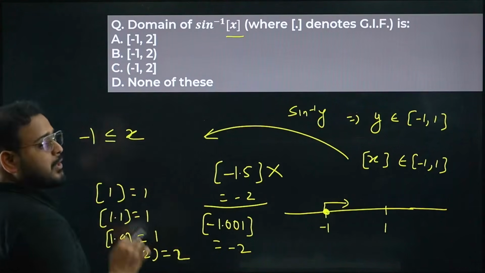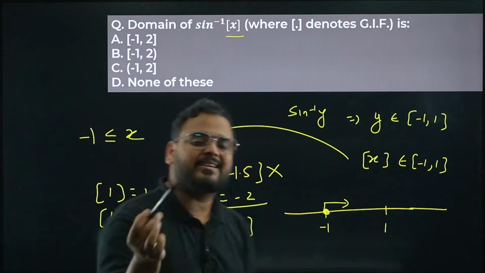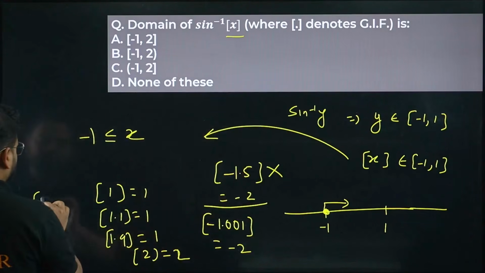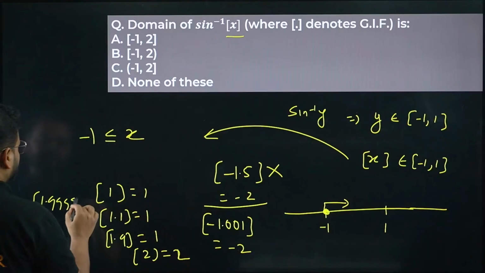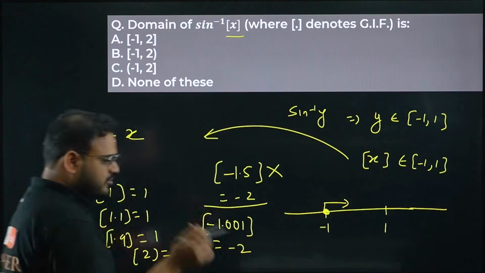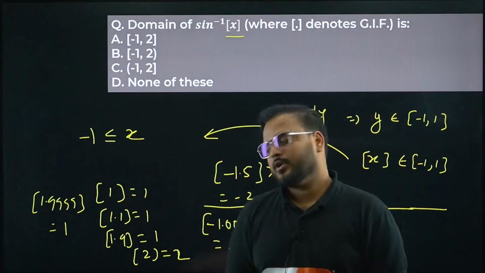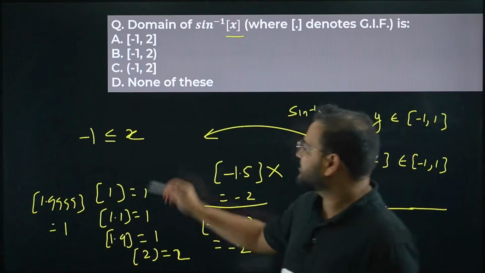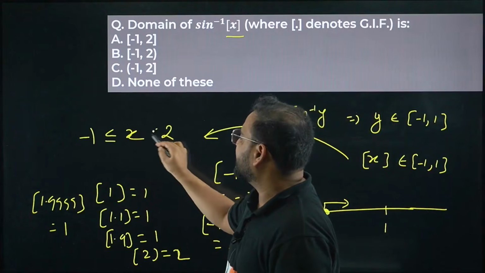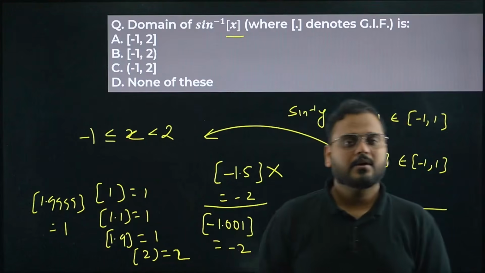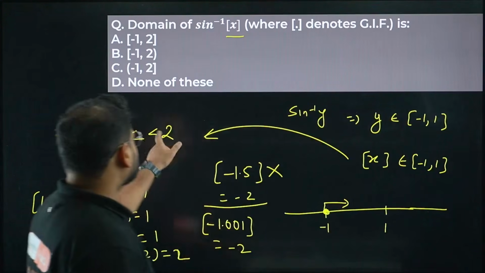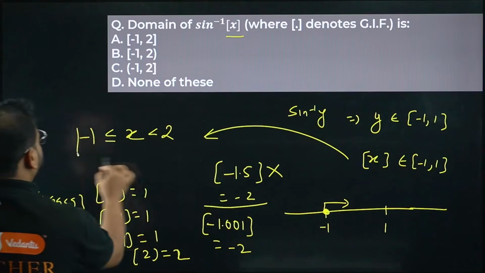So anything less than 2 we can take. 1.9999, the answer is 1. So all the time when you are below the number 2, you are okay. It means simply right here 2 but with the open sign. Less than, not equal to, only less than 2. So this is your answer.